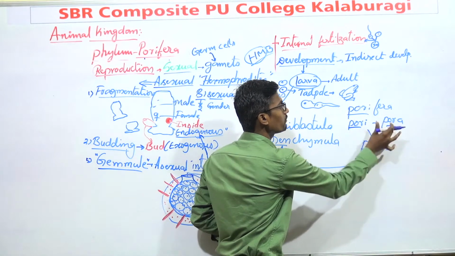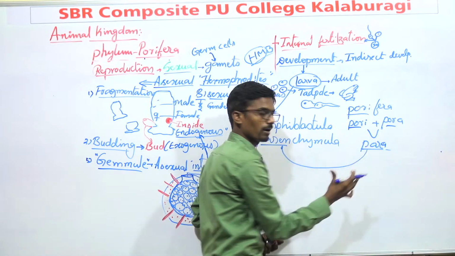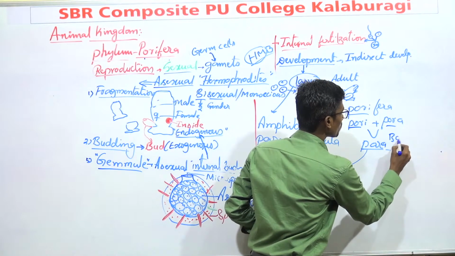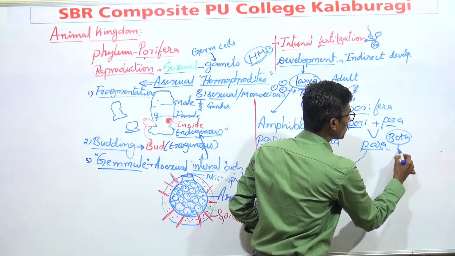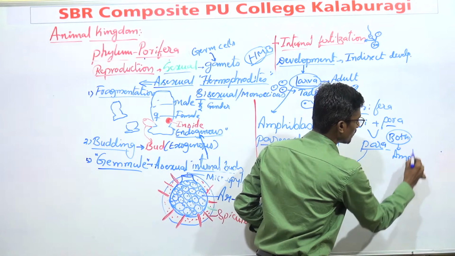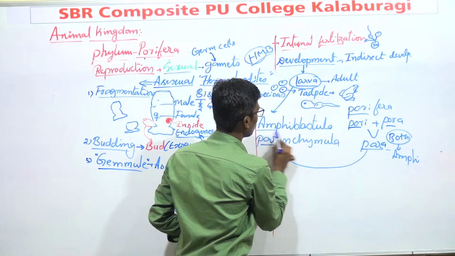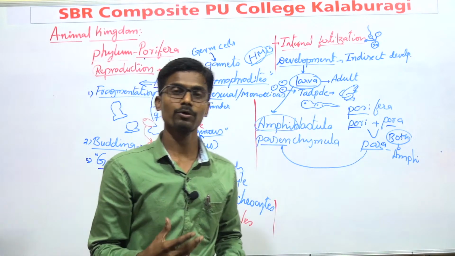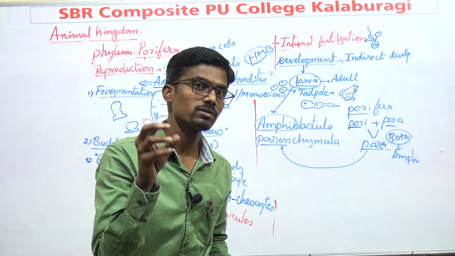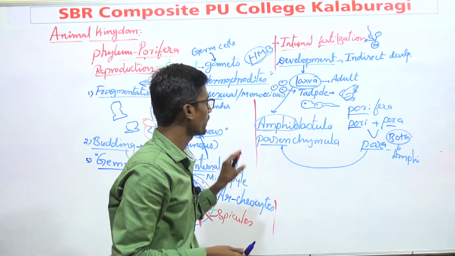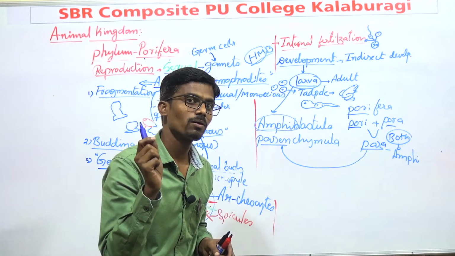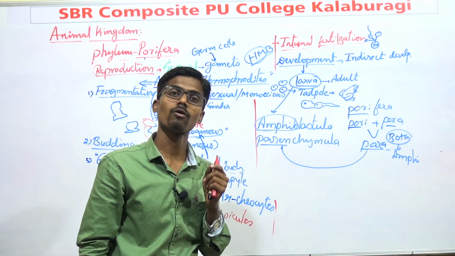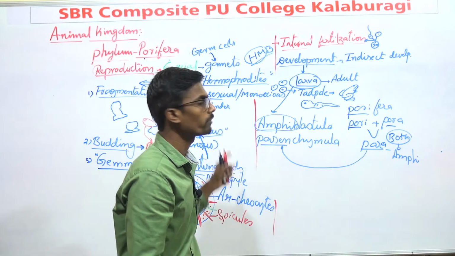Both male and female do para, that is love, and for both, we say amphi. That is amphiblastula. In competitive examinations, if you see the words amphi and para, that is the hint you should remember. These are the two larvae mainly found in phylum Porifera.